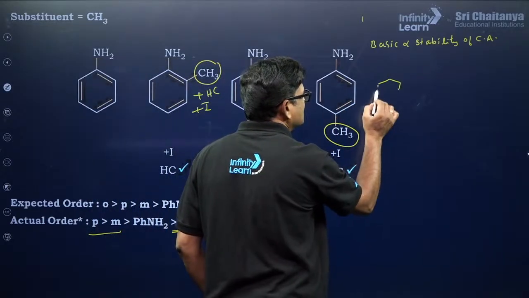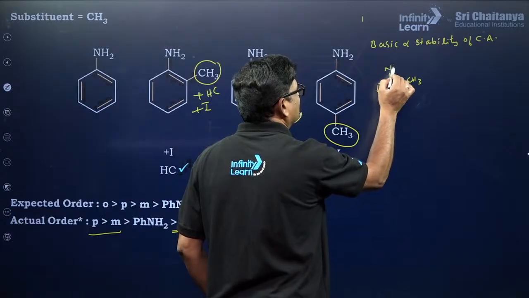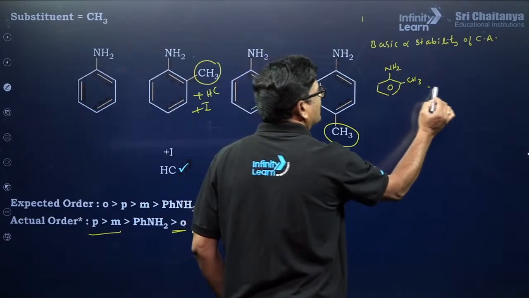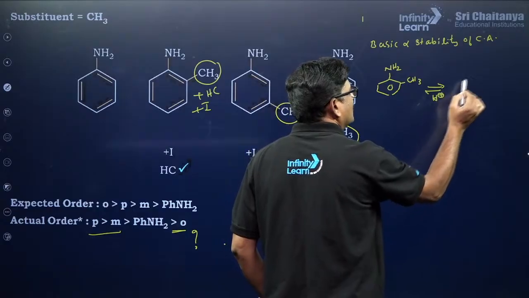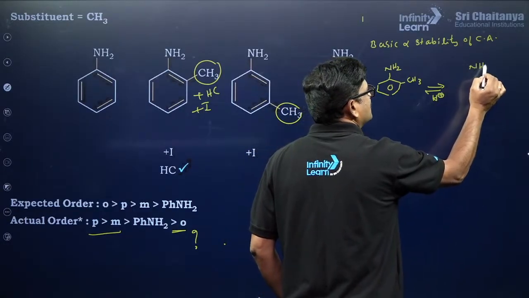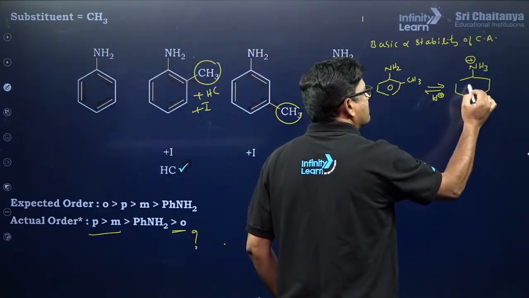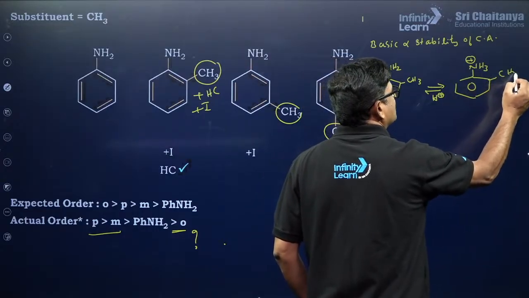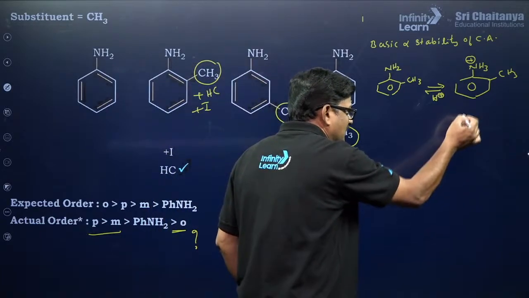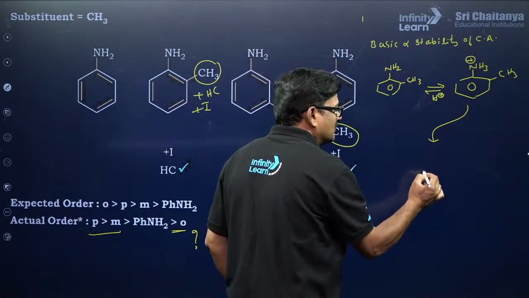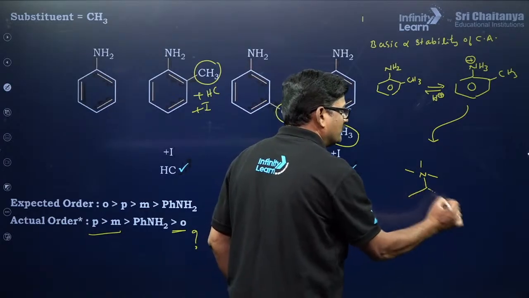So this is aniline paramethyl. If it is added with H plus, you are going to see NH3 plus, CH3. Now what happens, let us zoom this structure here. Nitrogen, it is tetrahedral.